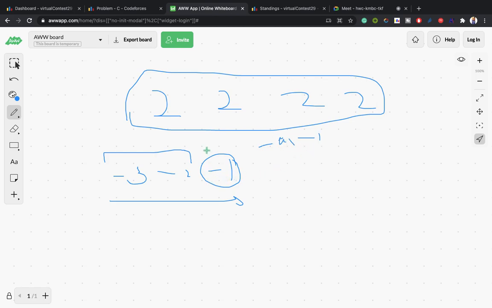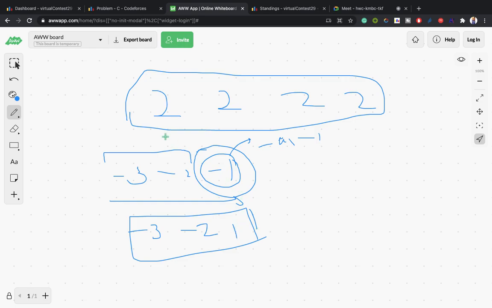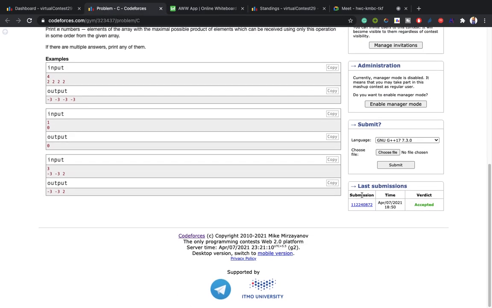So I will find the greatest value, because the greatest value in the minus sign will be the smallest, like minus 1 is the biggest. So I will find it and do the operation on that, and the result will become minus 3, minus 2 and 1, and this will be your answer.